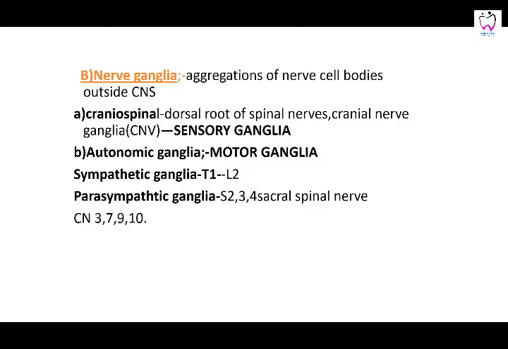Sympathetic ganglia lie at T1 to L2, and the parasympathetic is craniosacral: cranial nerves 3, 7, 9, 10 plus S2, 3, 4. That is craniosacral, concerned with the parasympathetic fibers, and the sympathetic is T1 to L2.